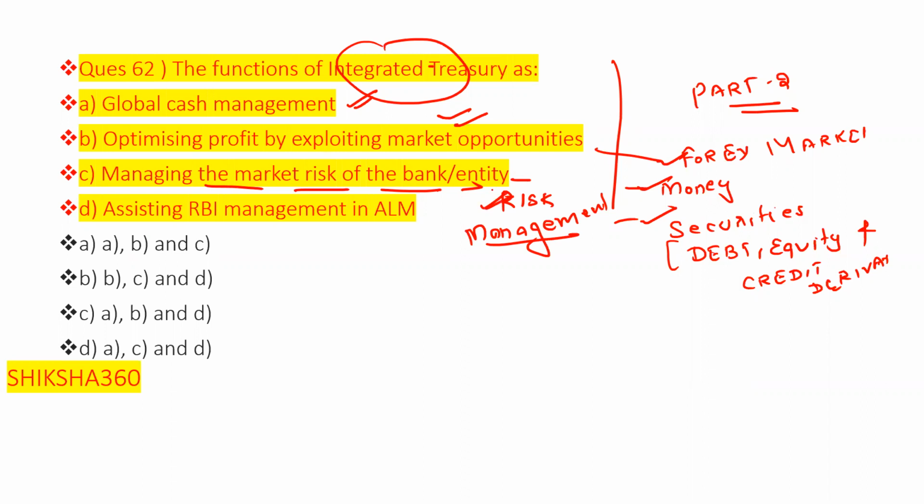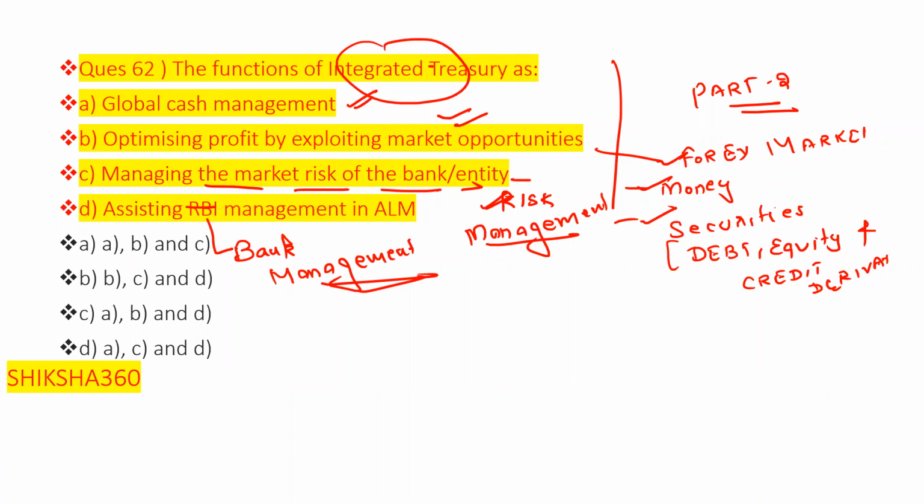The next option is assisting RBI management in the ALM, that is asset liability management. This one is not correct. The integrated treasury is not assisting the RBI management; they are assisting the bank management in the ALM, in the asset liability management.